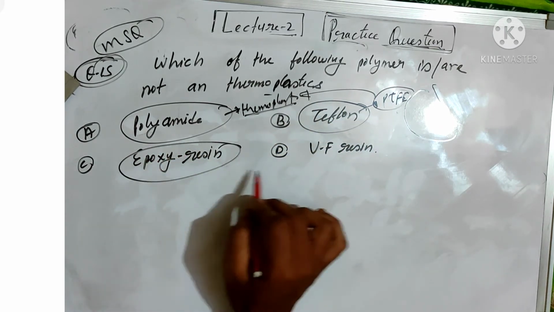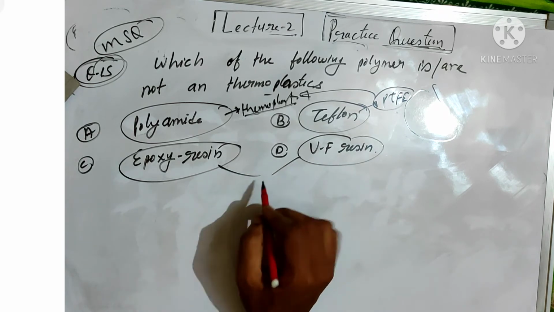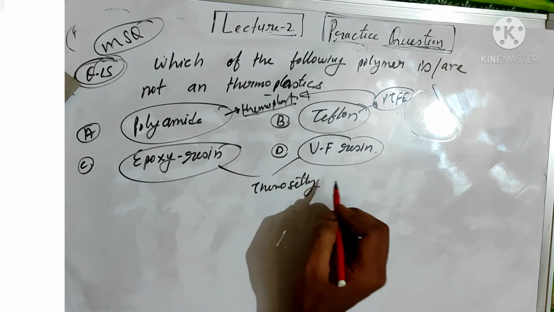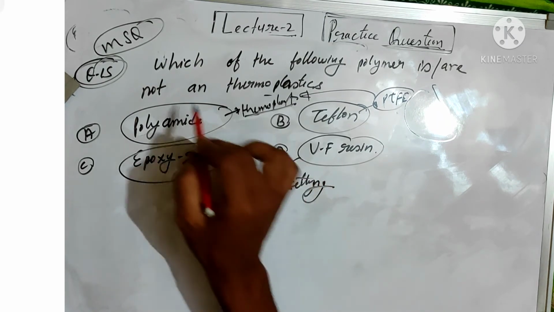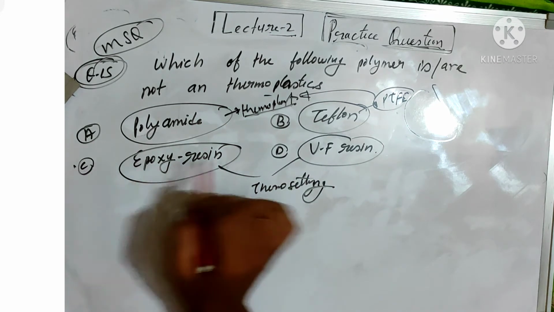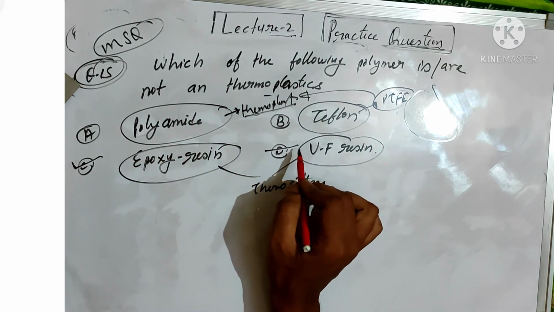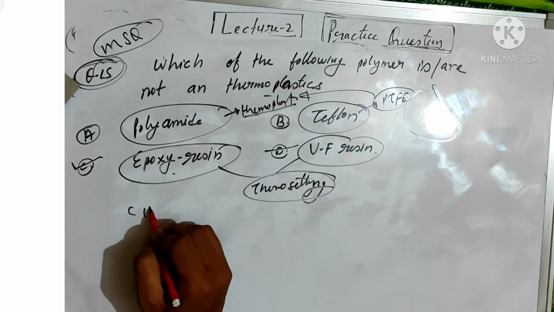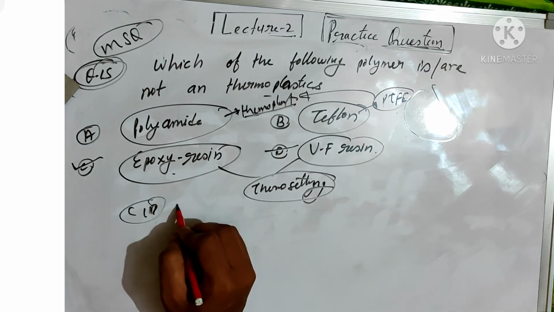Epoxy and UF resin are both thermosetting polymers. So in the question, given not a thermoplast, C and D are not thermoplasts, as both polymers are thermosetting polymers. So options C and D are correct.